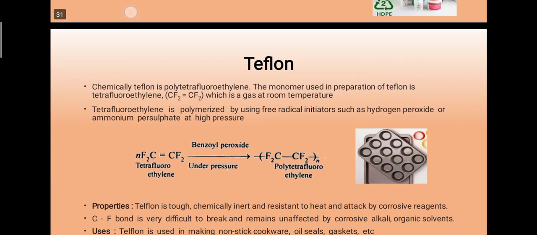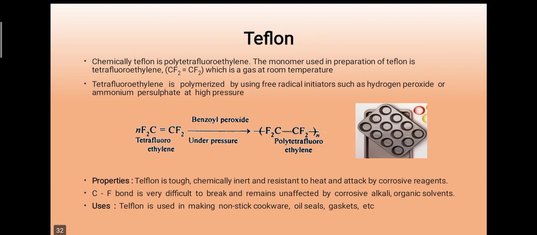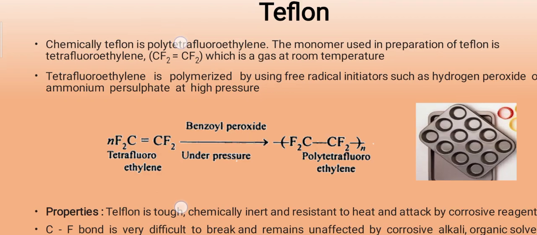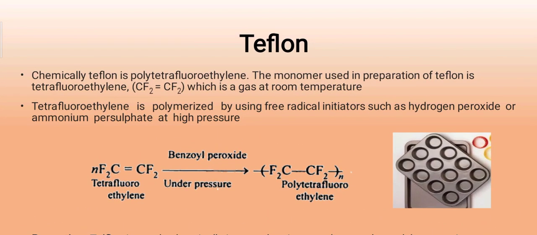Later on, the next polymer is Teflon. Teflon is obtained from tetrafluoroethylene, which has the structure CF2=CF2. Chemically, Teflon is polytetrafluoroethylene, and the monomer used in preparation of Teflon is tetrafluoroethylene, CF2=CF2, which is a gas at room temperature.